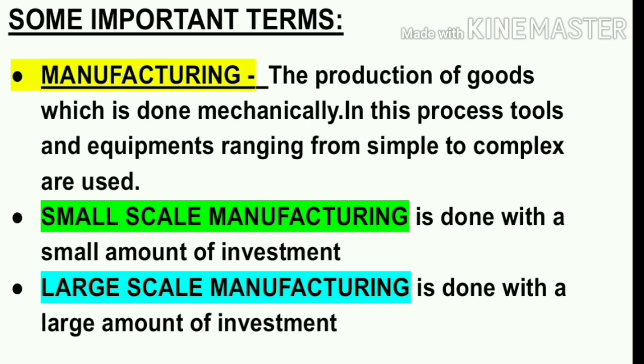In small scale manufacturing, a very small amount of money is invested. Also, most of the time, instead of using machines, human labor is used, and the methods used are also very simple. On the contrary, large scale manufacturing involves the use of complex machines. For example, the iron and steel industry and the various chemical industries are industries which are very big, right? So in all these industries, crores and crores of rupees are invested.